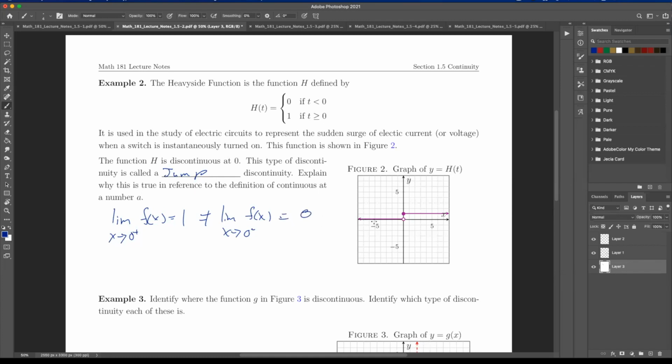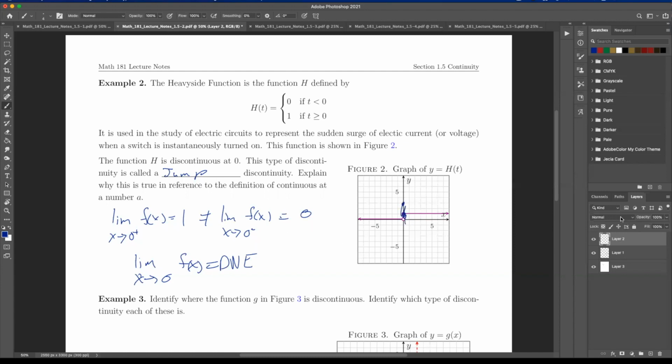So here, if I come in from the left side, the limit approaching from the left looks like 0. If I come in from the right, it looks like 1. And so this limit doesn't exist. The limit of f of x as x goes to 0 does not exist. And notice here, we'd call this a jump discontinuity, even if our value was here and this was an open circle.